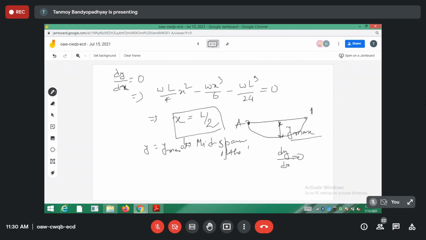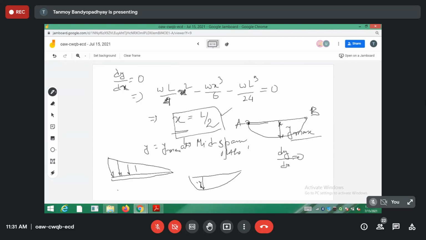This won't be the case for triangular loading. Intuition can also give this, but in an exam you don't rely on intuition, so check it mathematically. It will come out the same, x is equal to L by 2, that is sure. But had it been a triangular loading, the elastic curve would be different: this end will bend more and the other end less, so the maximum point will be offset somewhere.